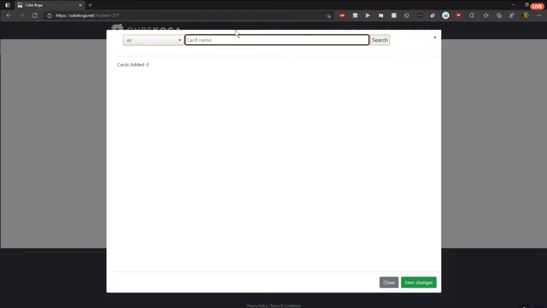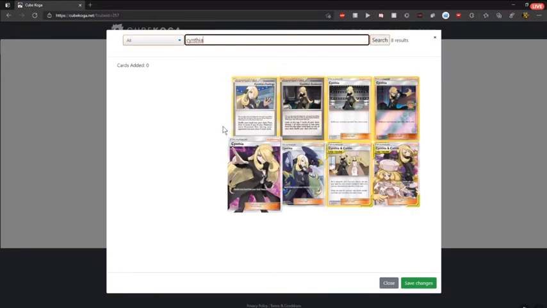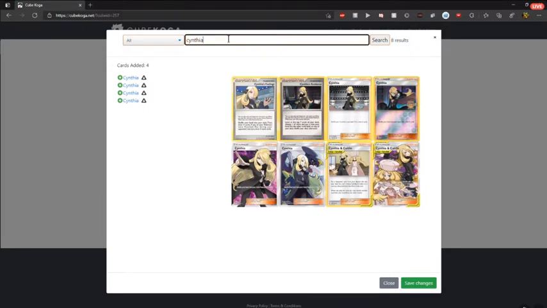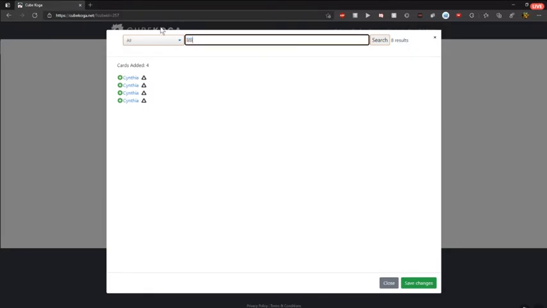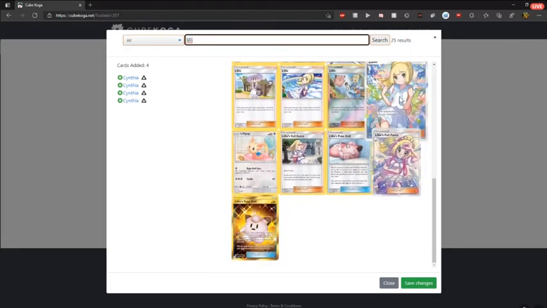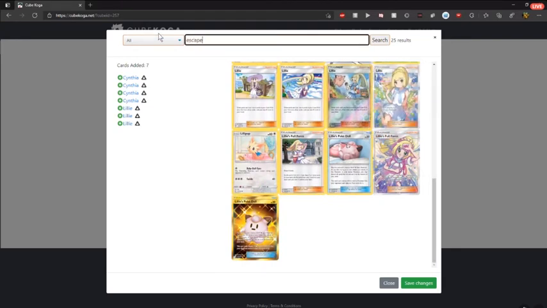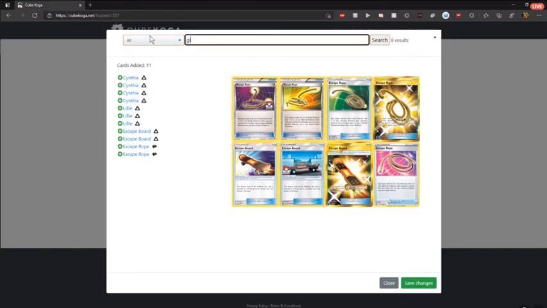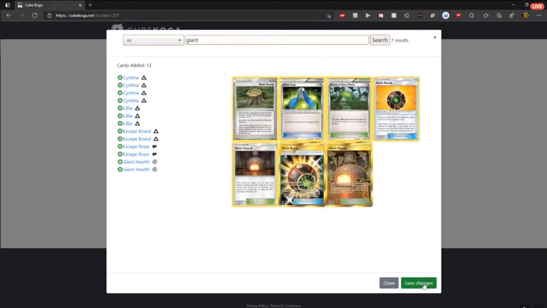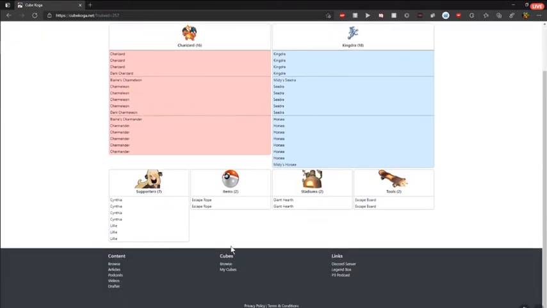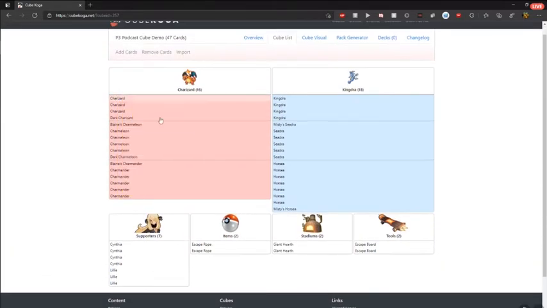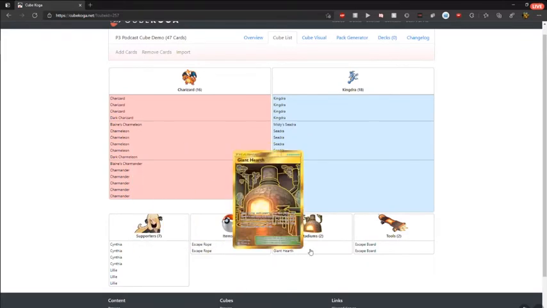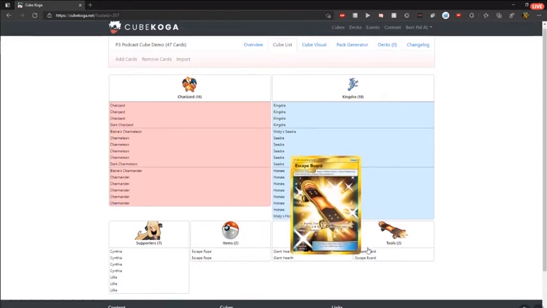We can do supporters in here. So if we want Cynthia, for example, we get all the cards with Cynthia, add some of those. Lily, maybe. I'm getting all the Lily pups now, but if we get some tool cards in here, maybe some escape boards, some escape routes, and let's get a stadium, for example, giant half. This is a bit of a wacky cube, but you can see how it splits the Pokemon and the trainers. So we have all our Pokemon along the top, all our trainers along the bottom. So it's just a really clean view of how we can visualize the cube.